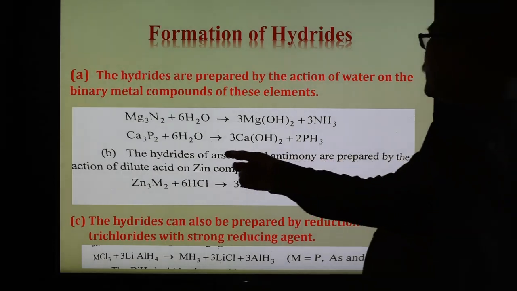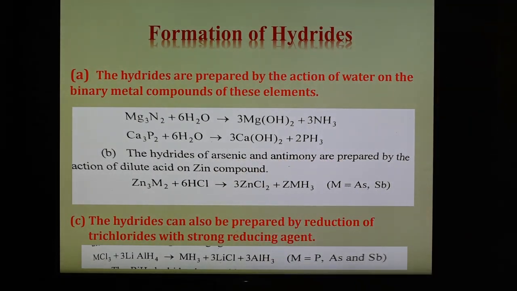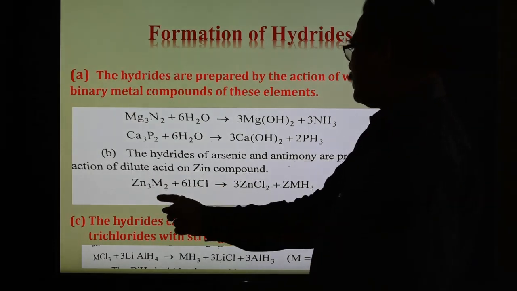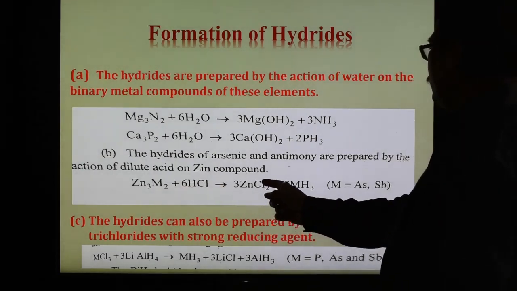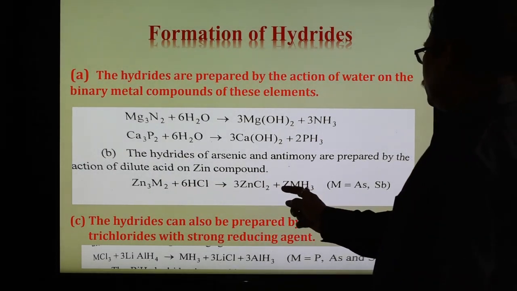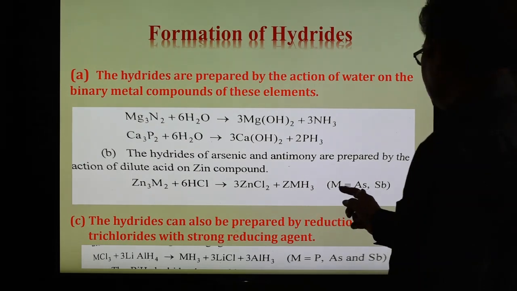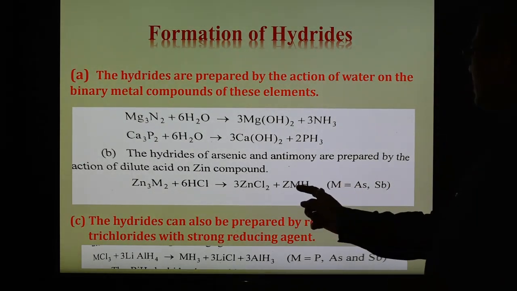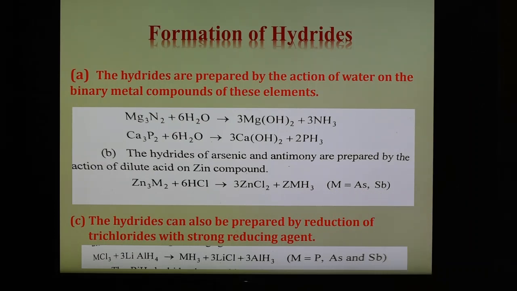Another method: the hydrides of arsenic and antimony are also prepared by the action of dilute acid on the zinc compound. Here we obtain zinc chloride and 2 molecules of MH3, where M is arsenic or antimony. So MH3 type compounds can be formed.